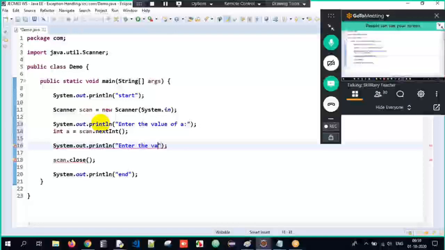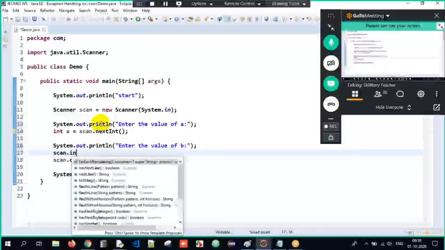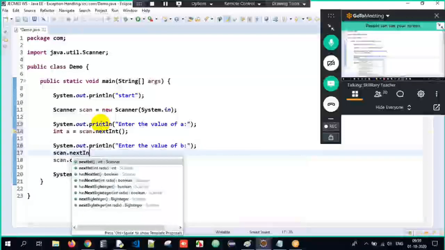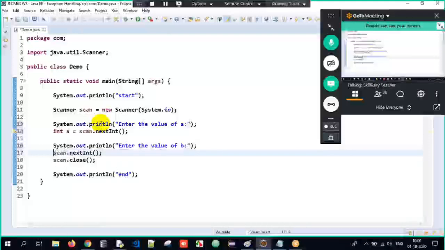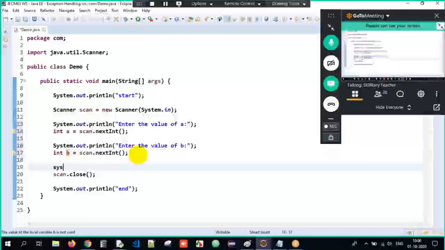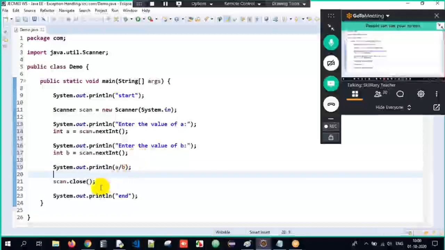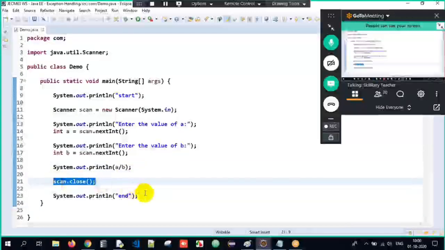Then, enter the value of b here. Again I will accept the input, and I will store it into a variable b which is of type int over here. And then finally I have to divide it, a divided by b here. And scan.close means I'm done with the job, and end here.